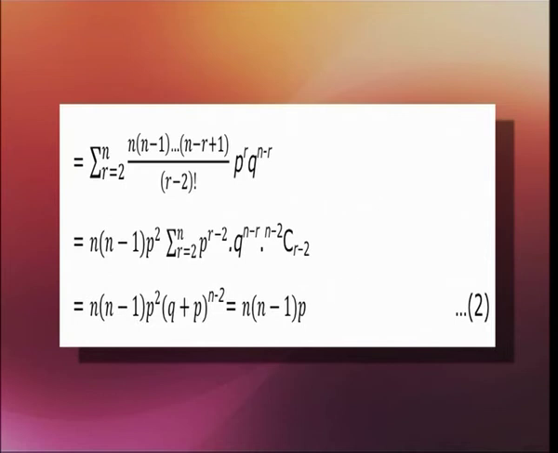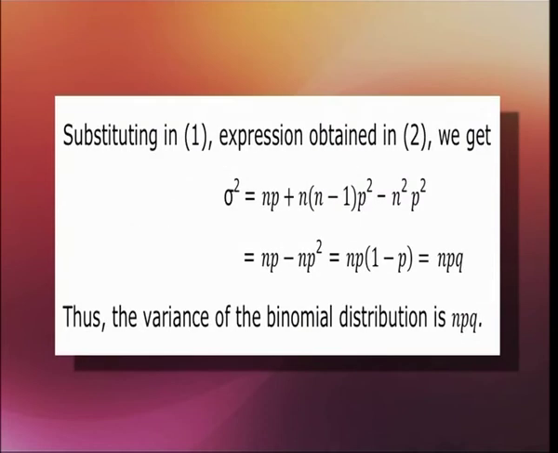So, we get two equations now, 1 and 2. Now, substituting in equation 1 the expression obtained in equation 2, we get sigma square equals np plus n times (n minus 1) p to the power 2 minus n to the power 2 times p to the power 2. So, that is equal to np minus np to the power 2, which is equal to np out of the bracket, and in the bracket we have 1 minus p. So, that is equal to npq. Thus, the variance of binomial distribution is npq, n times p times q.